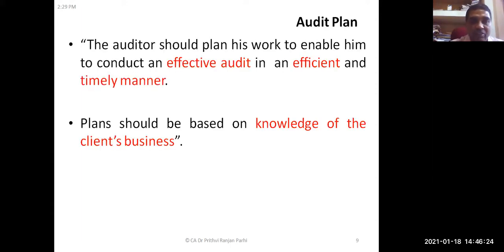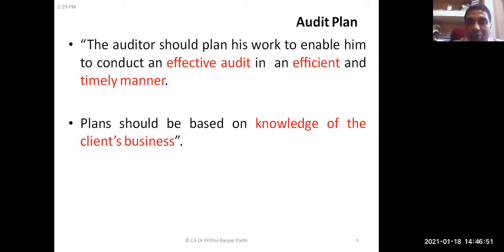As I was explaining, the auditor should plan his work to enable him to conduct an effective audit in an efficient and timely manner. That is the reason why a plan is necessary. The plan should be based on knowledge of the client's business. So first, what is necessary? One should acquire knowledge of the client's business.